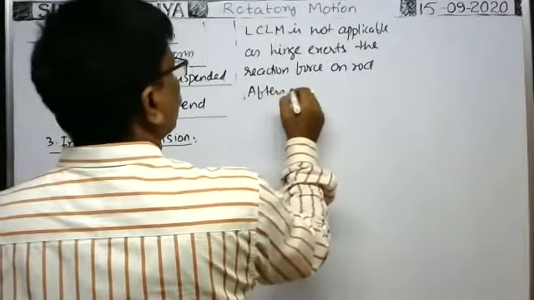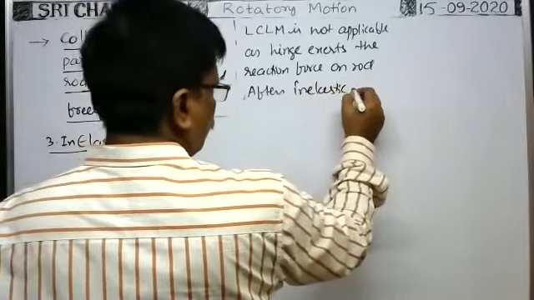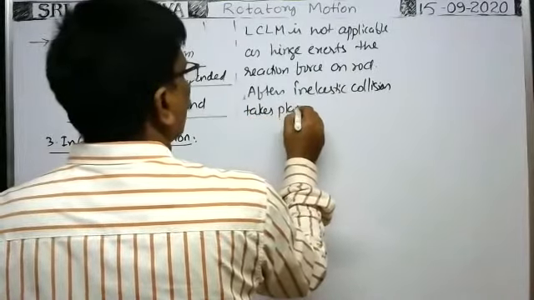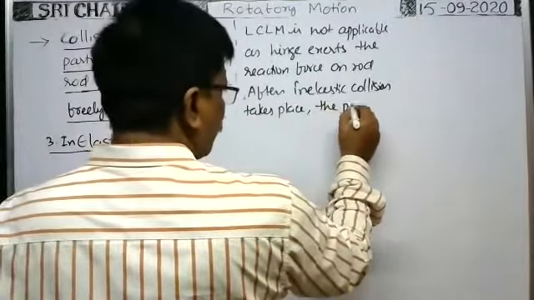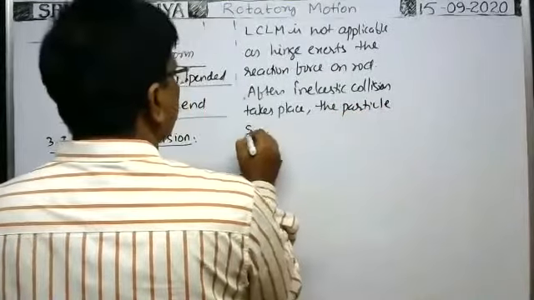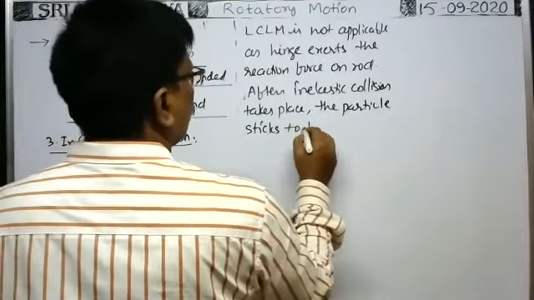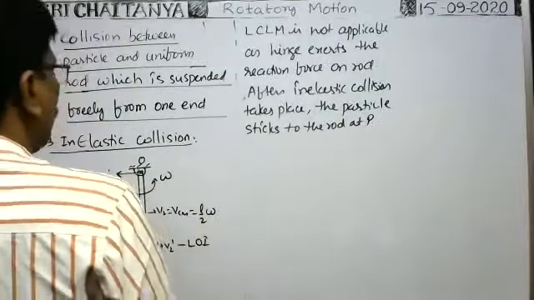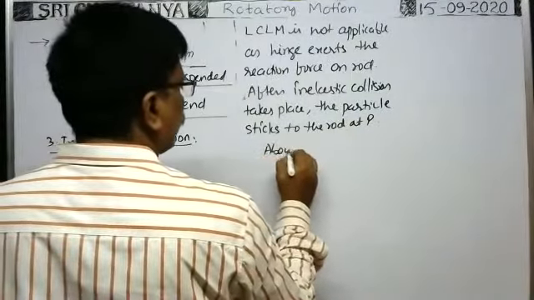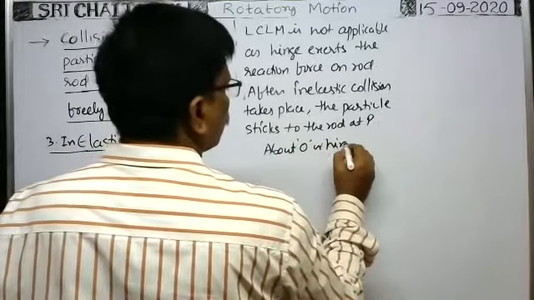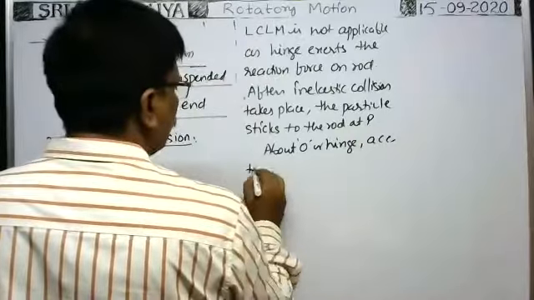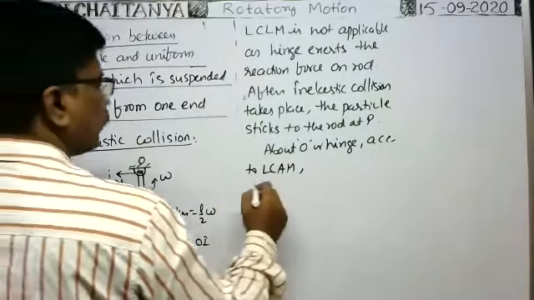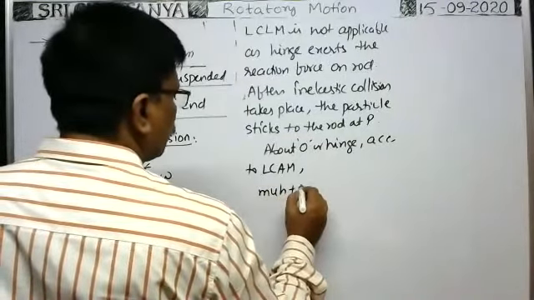After inelastic collision takes place, the particle sticks to the rod at P. Now, about O or the hinge, according to the law of conservation of angular momentum, before collision the angular momentum of the particle is mu into h, plus the angular momentum of the rod, which is 0.